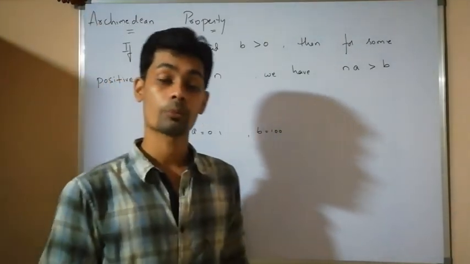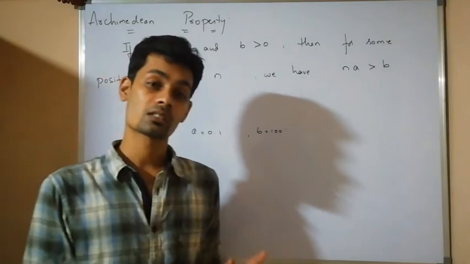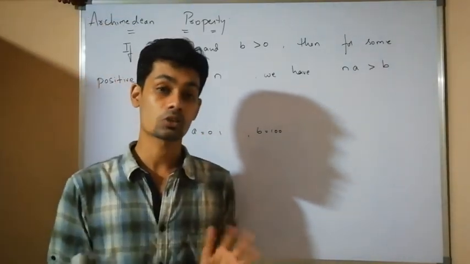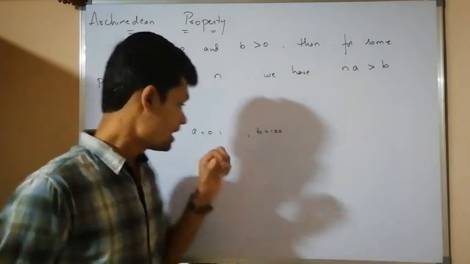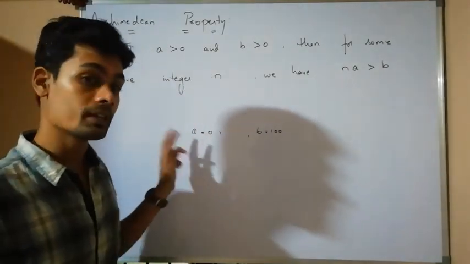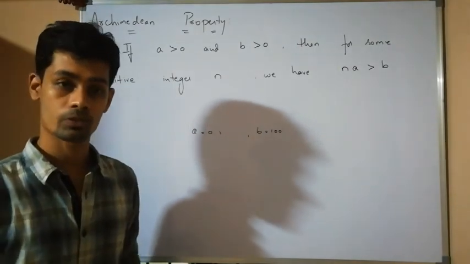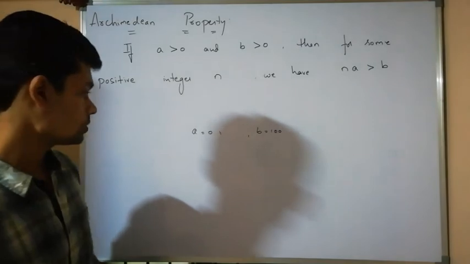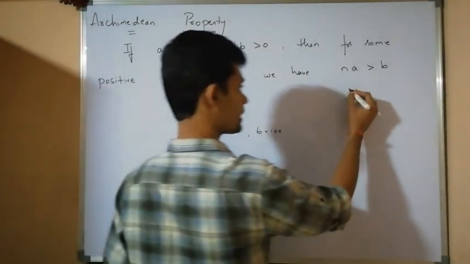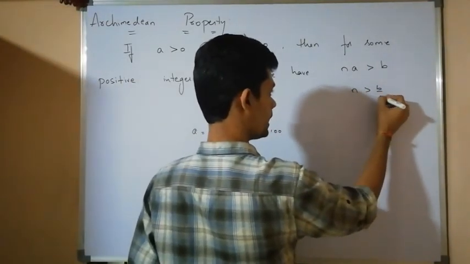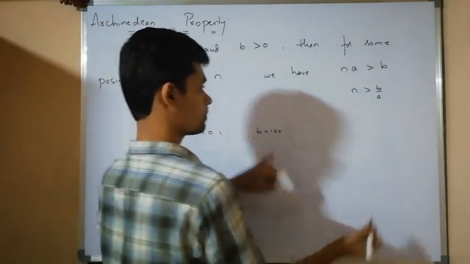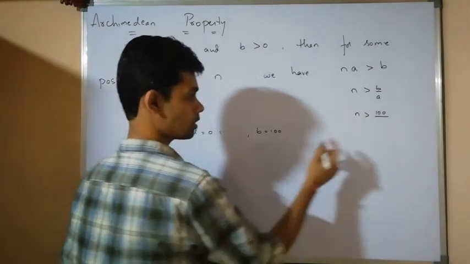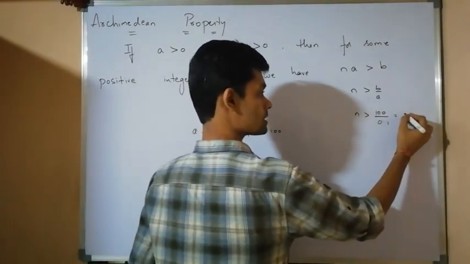The Archimedean property says that there exists a positive integer, nothing but a natural number, such that if I multiply it to A, that number will be greater than B. Suppose I take n, from here I can say that n is greater than B by A, which is 100 by 0.1, which is nothing but 1000.